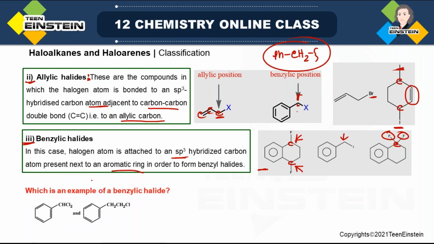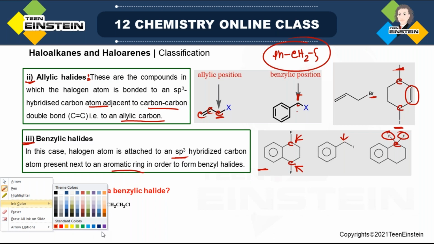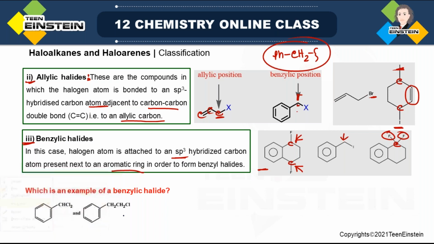Here we have a question. Which is an example of benzylic halide? Two examples, two molecules, their pictures are given. The first one is PhCHCl2. Then PhCH2Cl. And the second one is Ph, then CH2, another CH2, then Cl.